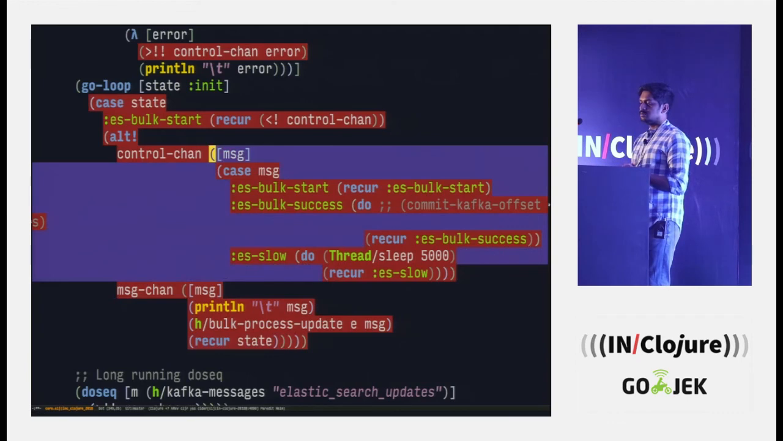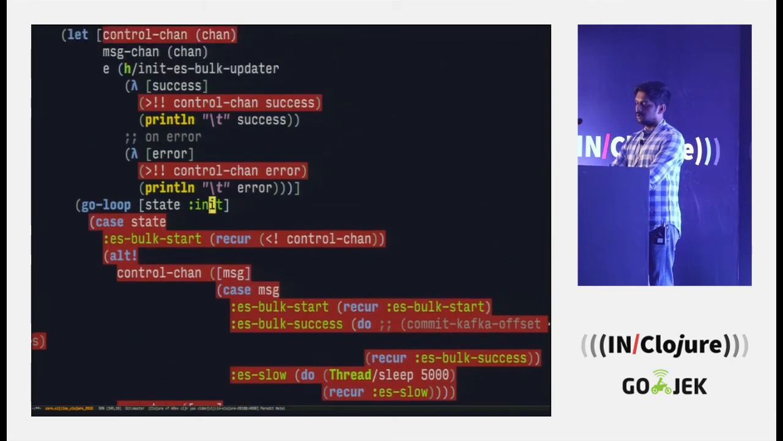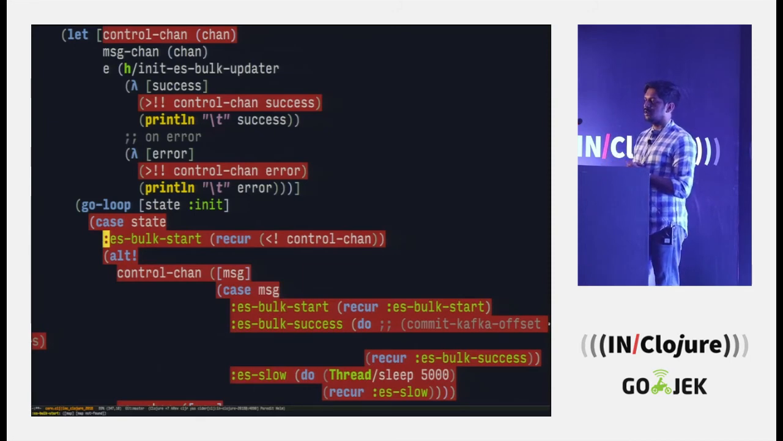And now this part gets activated, and our message is ES bulk start, and we say okay great, so what do we do next? We change the state of our local go loop, which was init, and it changed to something different. Now it is ES bulk start, so we reach here and we are saying, what do we do next? We don't care about the message channel anymore because I don't want to consume from that particular channel, and we are saying let's just wait for the next message on the control channel, which can be a success message or it can be an error message.